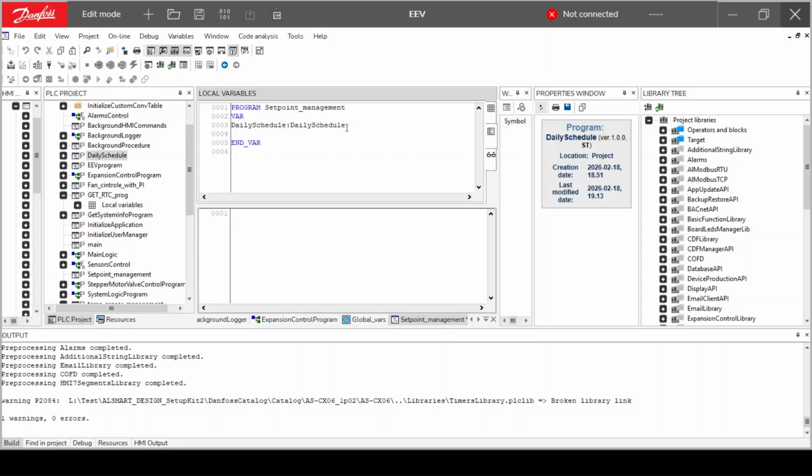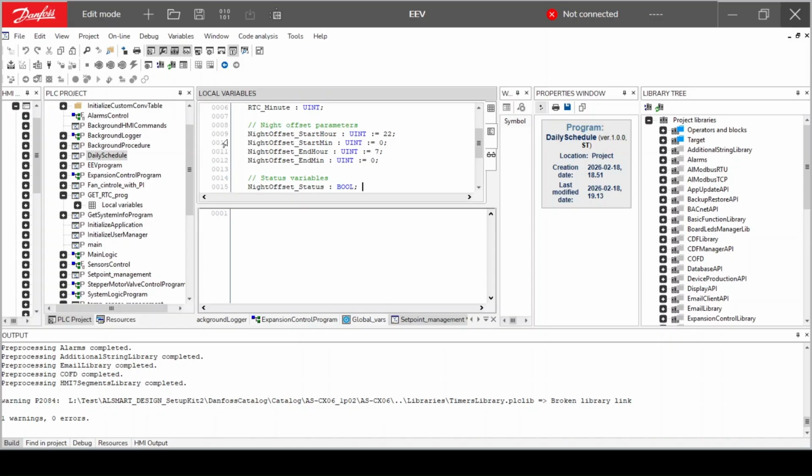Then we define the RTC time inputs, RTC hour and RTC minute. These values represent the real-time clock coming from the PLC. After that, we declare the night offset parameters. We define the start time at 10 p.m. and the end time at 7 a.m. This means the night offset will be active during this time range.